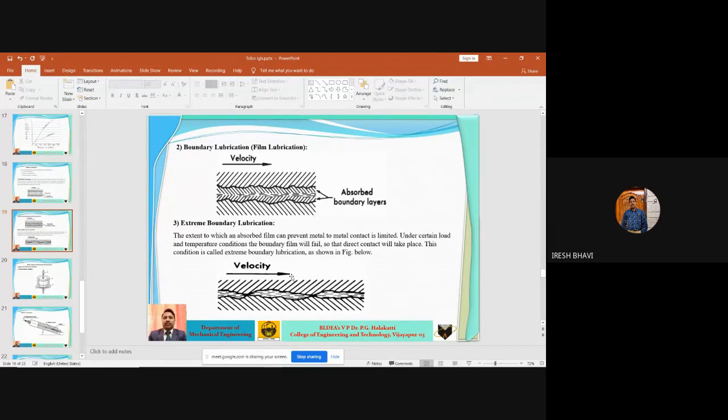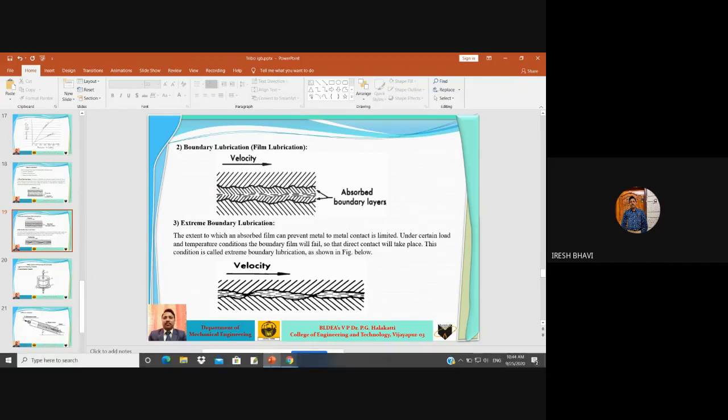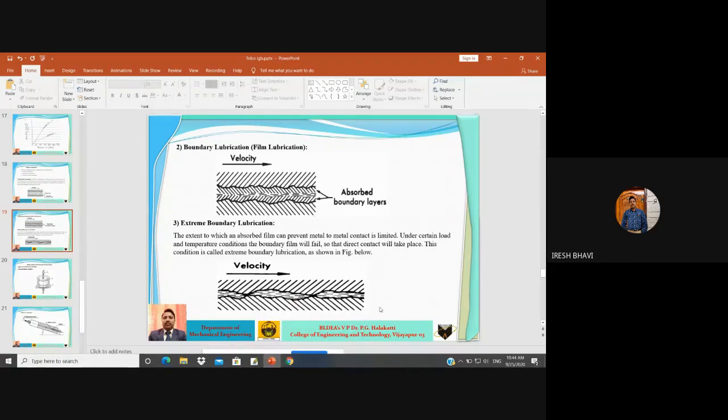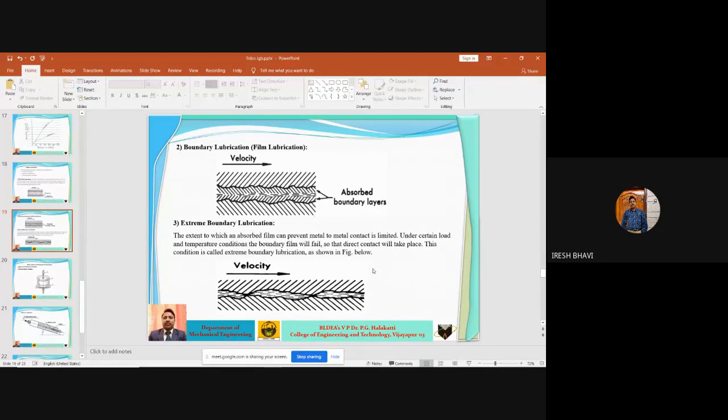Under boundary lubrication, and especially under extreme boundary lubrication conditions, in contrast to fluid film lubrication, the physical properties of bearing and journal materials become highly important. So here the physical properties of bearing and journal material are very, very important, because these will play a major role in separating the metal to metal contact, because other factors are not sufficient to separate the metal to metal contact.